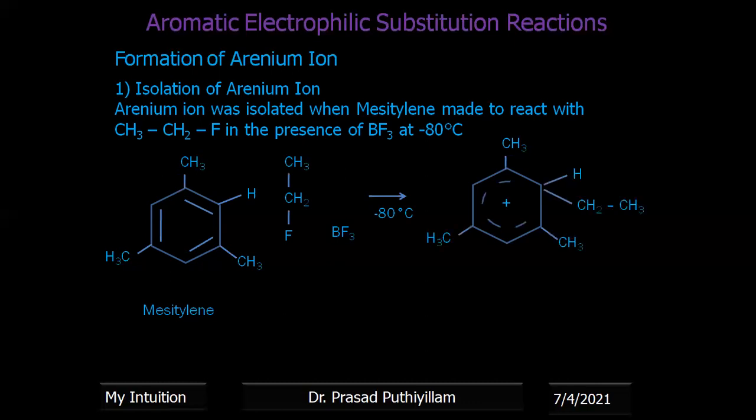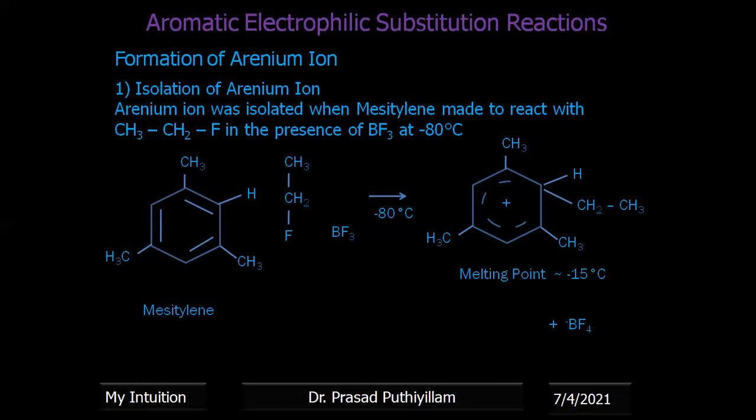as an intermediate is the arenium ion. So this arenium ion plus BF4 minus, a negative charge is there on boron. So this arenium ion got isolated when this reaction was done at minus 80 degrees Celsius. The reaction somewhat stopped, and when they analyzed the product, they found that it is the arenium ion, and its melting point is found to be approximately minus 15 degrees Celsius.